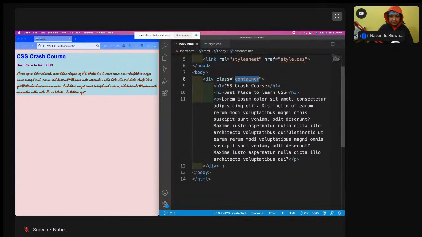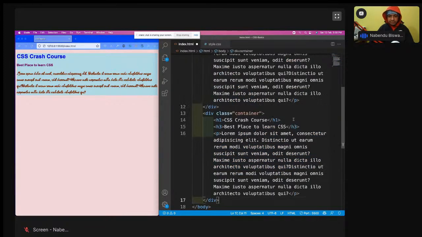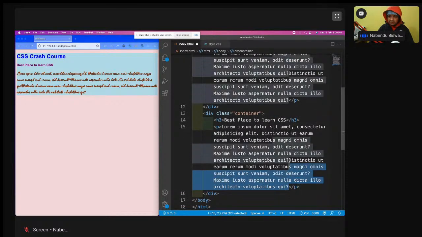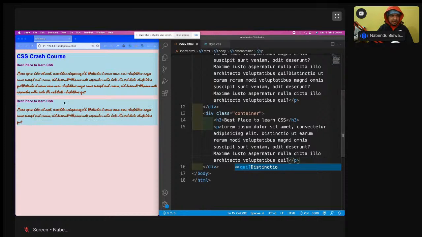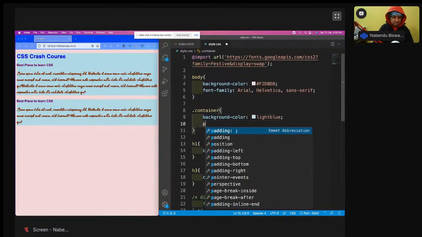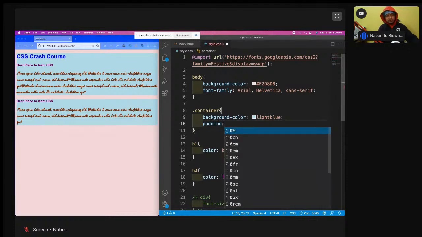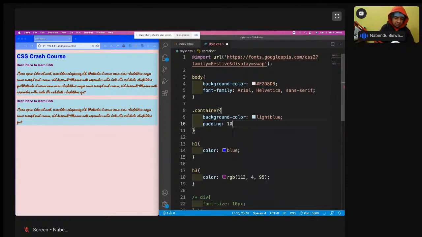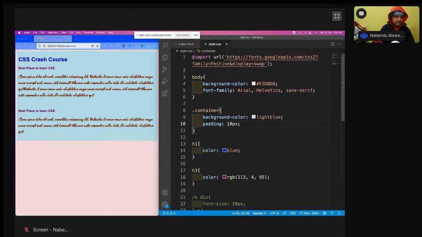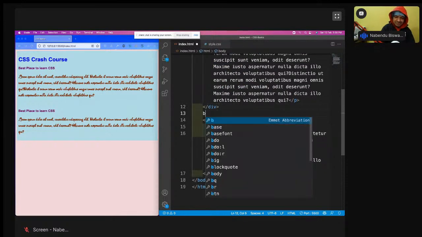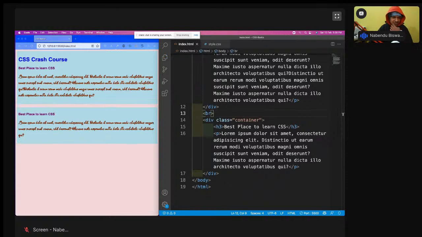So I can use this container again. Like this, see, and then for the container I will have this h1 removed and I will have this a bit smaller. Save it. And see, again this has been done, and the container has been done. So we can give something like padding also. Padding is a very good thing. Padding is some bit of space around it. 10 px I'll give. Save it. So a bit of padding is there, but this is all collected. I don't like it, so I'll add a br. Save it. So it will be like this. Okay, so the padding has been created around it.